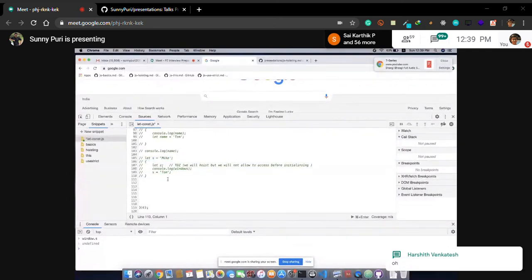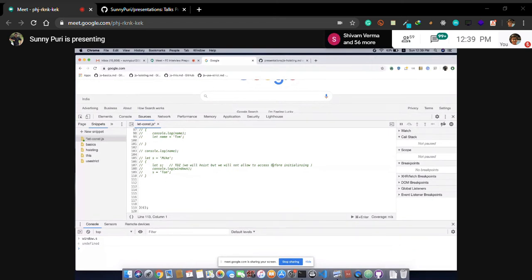Comment it out. So TDZ, basically you can explore more. Okay, on the net you can look it up, like what is TDZ? It's basically a temporal dead zone. In simple language, you cannot access the variable if it is declared with let and const. So let's say, for example, okay, so this is fine. This is fine. We will get the output.